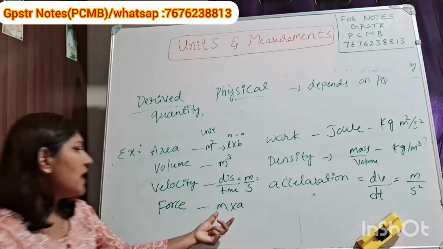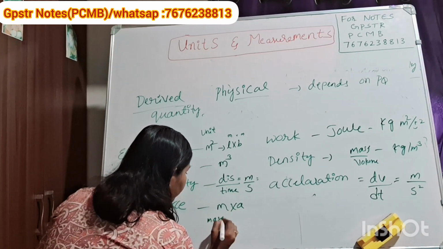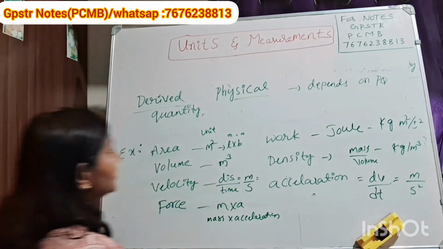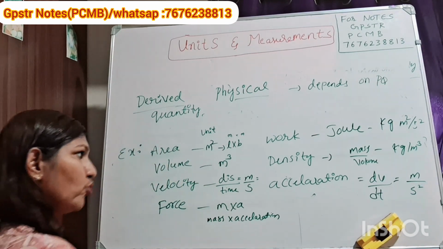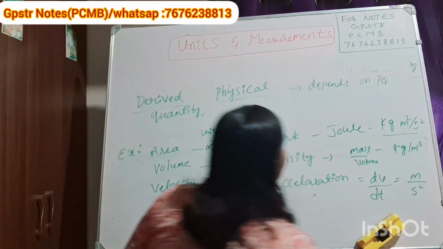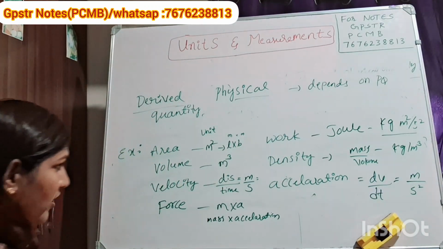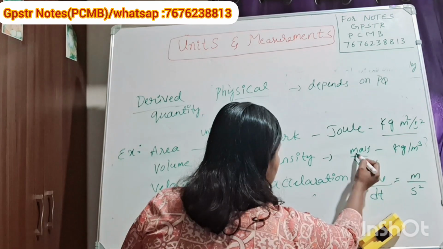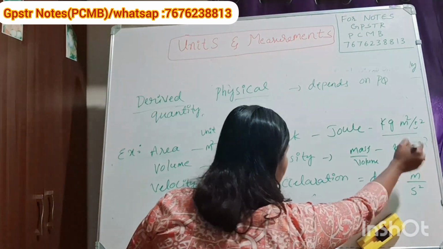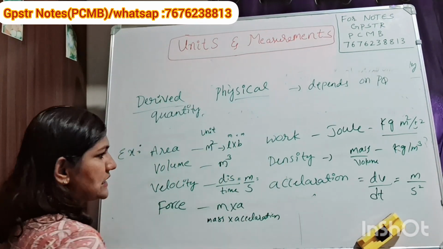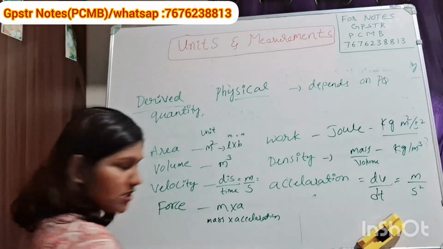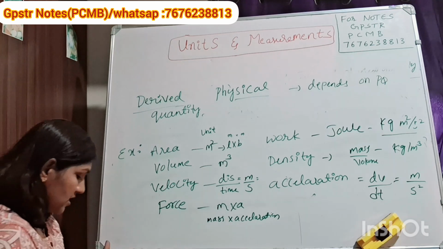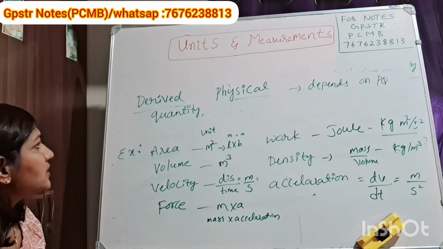Force is mass into acceleration, ma. And work, that is joule, the SI unit will come like kg meter square per second square. Density is mass by volume: mass is kg and volume is m cube, so it is kg per meter cube. And acceleration is the rate of change of velocity with respect to time, we write m by s square. So these are the derived physical quantities. You should remember these things.